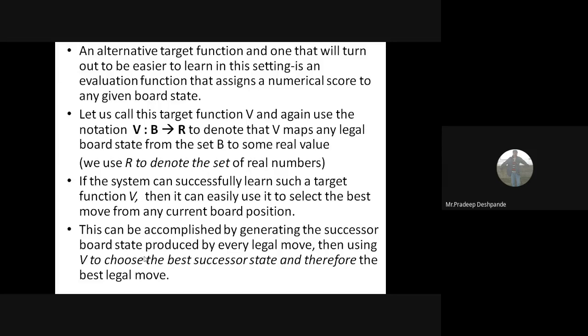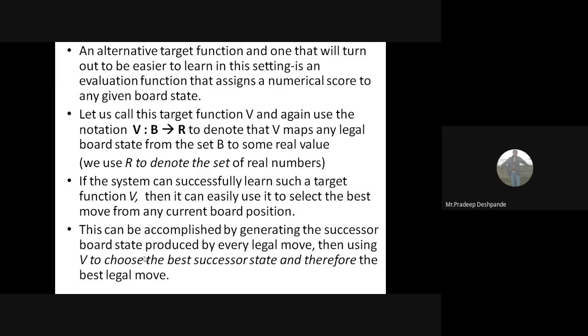If the system can successfully learn such a target function V, then it can easily choose the best move in any board position. There will be some legal moves, and among those legal moves we have to choose the best one, by generating the successor board state produced by every legal move, then using V to choose the best successor state and therefore the best legal move.